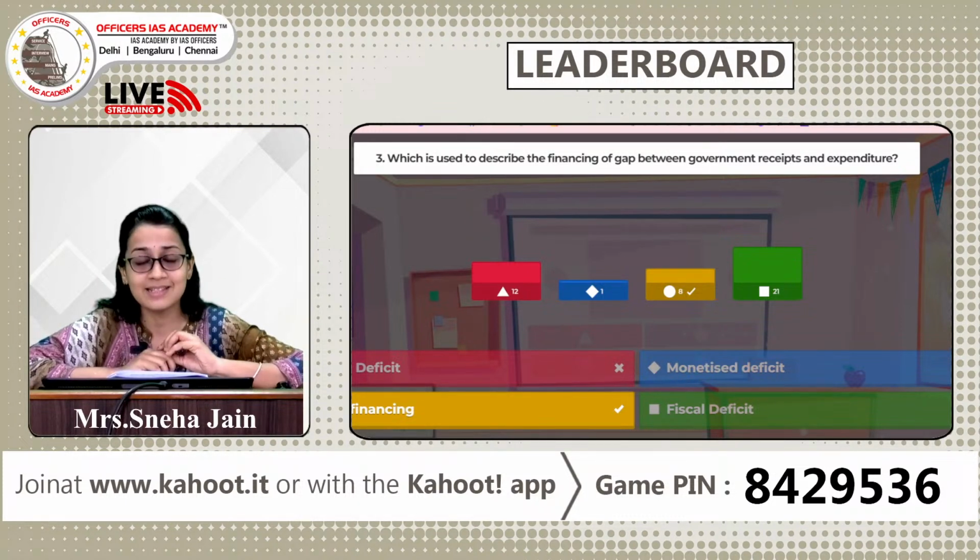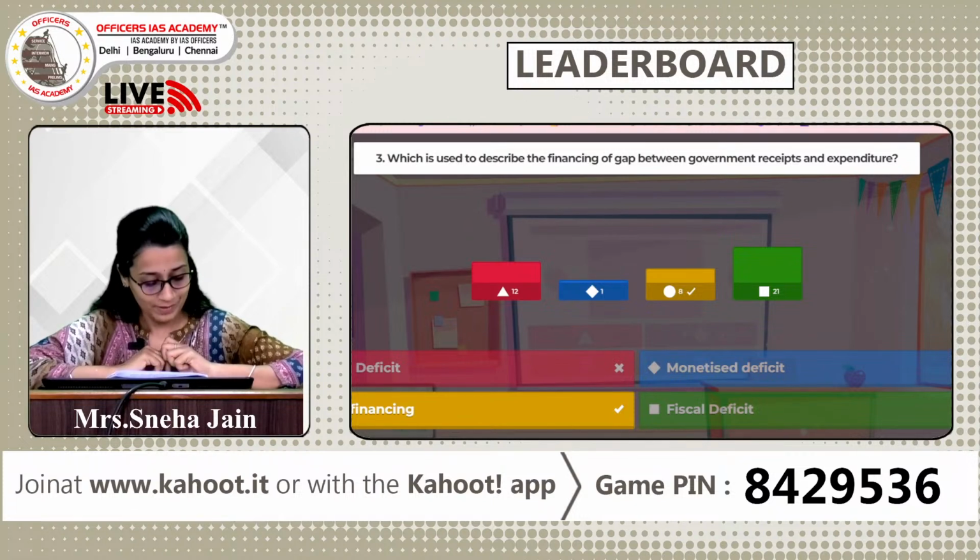Alright, nevertheless, there's another interesting thing for people who are struggling. We have now only seen questions related to polity and Indian constitution, but very soon we will have questions from other areas also. So possibly you can try your luck there also. We will now move to the next question.